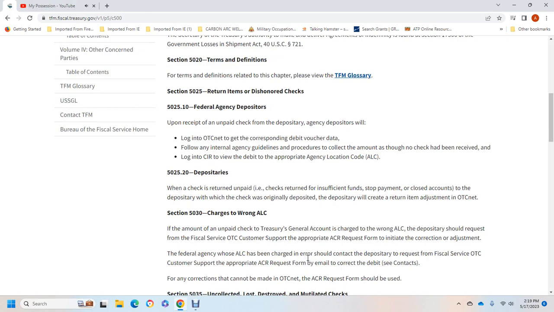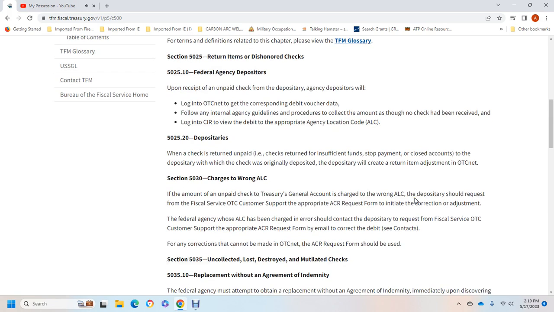You view the debit with the appropriate agency location code. 502520, depository check for the return of the unpaid item: the original depository will create a return item in the Over-the-Counter Network.